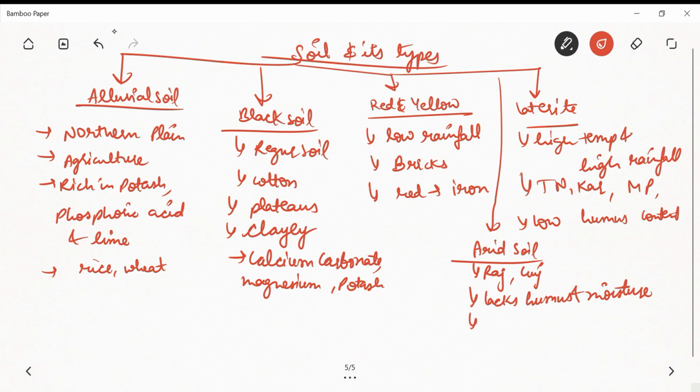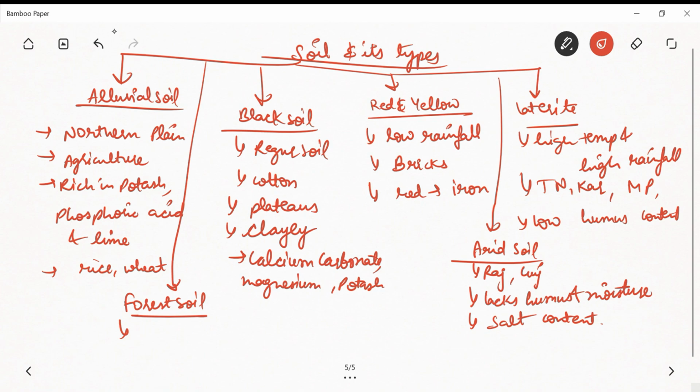It has a salt content, right? And the next type is forest soil. So it is basically found in hilly and mountainous areas, right? And it has loamy and silty types in the upper slopes. It has multiple flora and fauna.